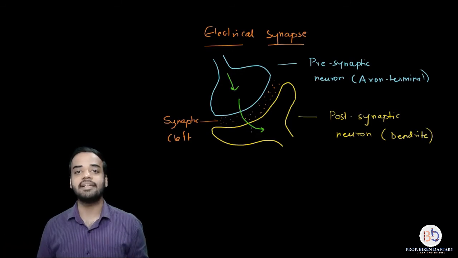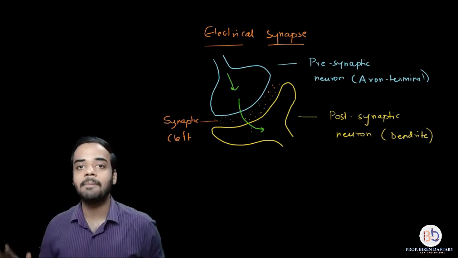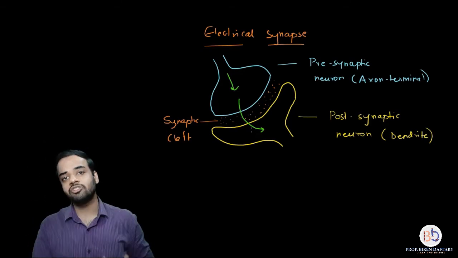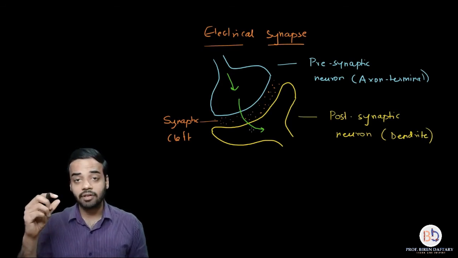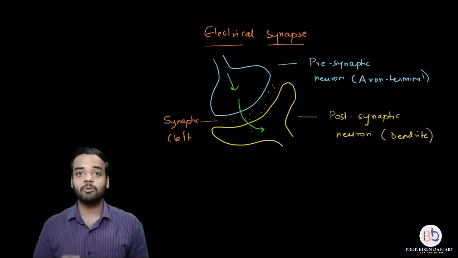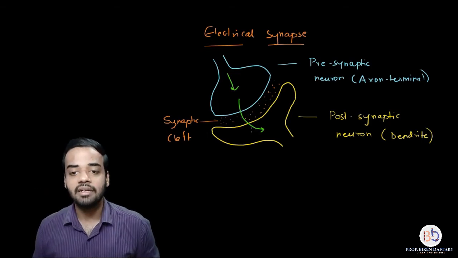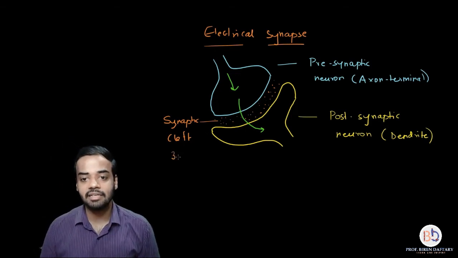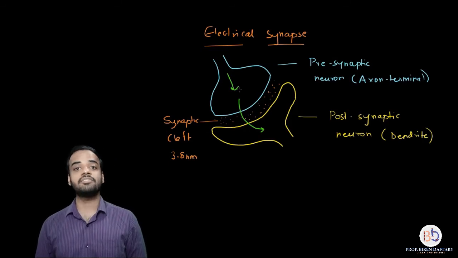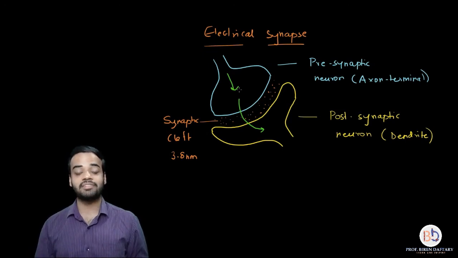This is called an electrical synapse, wherein the electrical impulse just jumps from the axon terminal to the dendrite, from one neuron to the other. Now in the case of an electrical synapse, the synaptic cleft, or the distance between the pre and the postsynaptic neuron, is very small, approximately 3.8 nanometers. And the distance has to be small, because if the synaptic cleft distance is more, then the electrical impulse will not be able to jump over such a large distance.